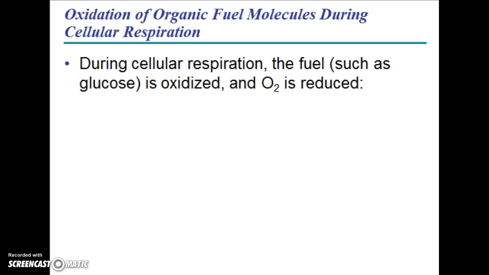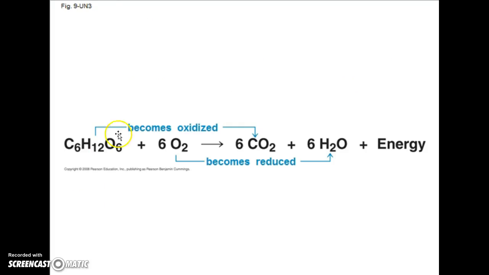So moving forward, we're going to be talking about some oxidation. And in this case, to get our energy, we have to oxidize some glucose. And we do that by using oxygen as an oxidizing agent. Now we can see the equation for cellular respiration. We can see the glucose and the oxygen. We can see that glucose is becoming oxidized, or it's losing its hydrogen electrons. Oxygen is being reduced. It is gaining those hydrogen electrons, and we also get some energy.